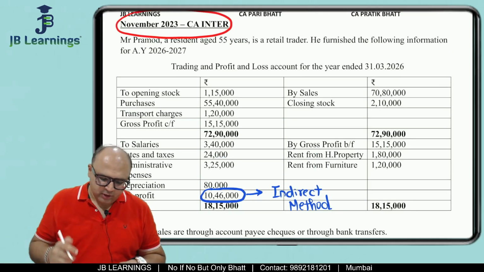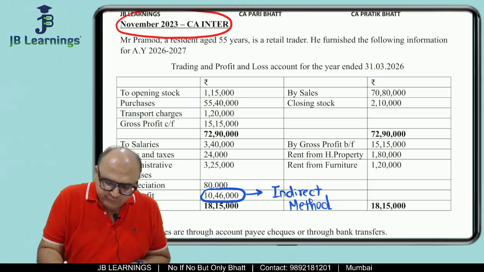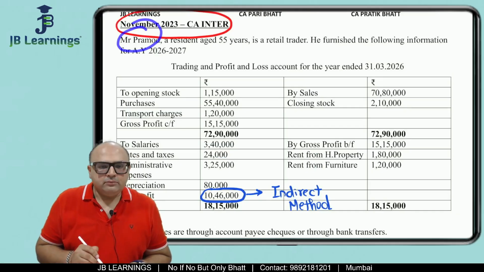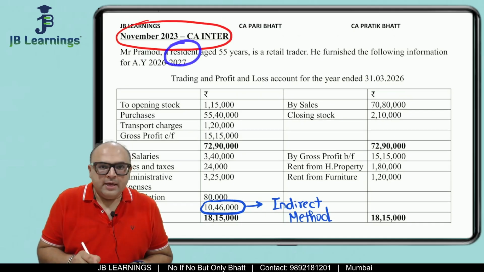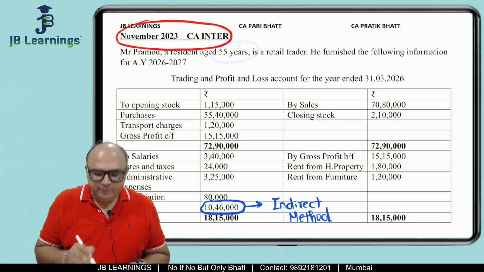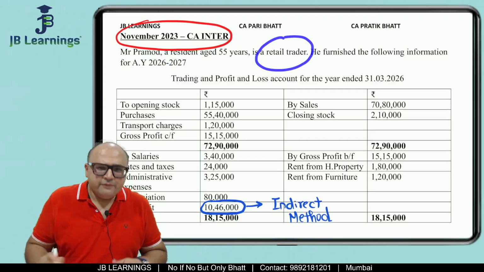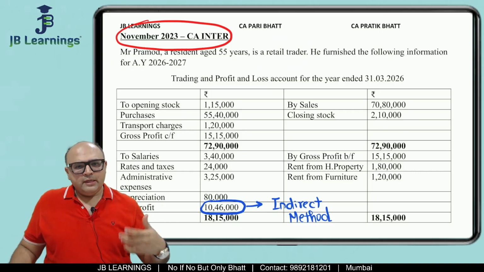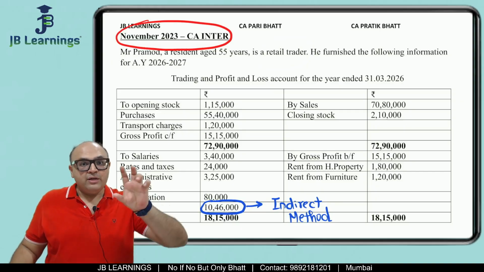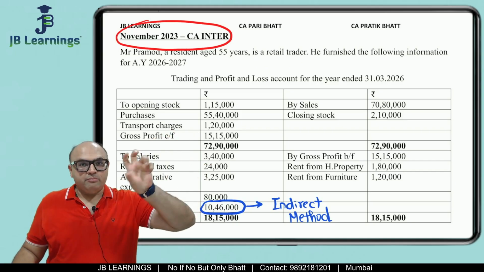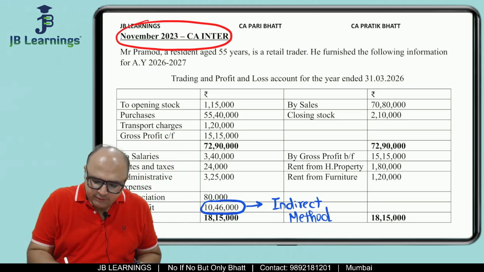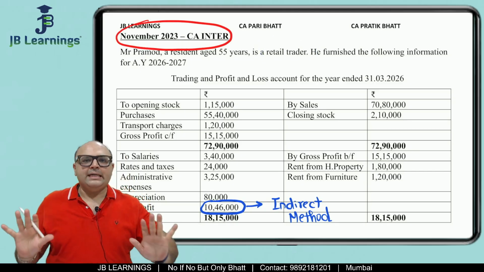Let us start. So Mr. Pramod, individual, resident, age 55 years, retail trader. Now there are a lot of sums which I am observing nowadays. The Institute is asking manufacturer. But now this is unique over here. They have said retail trader.